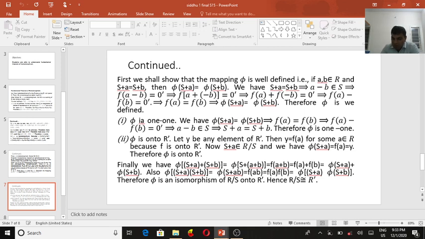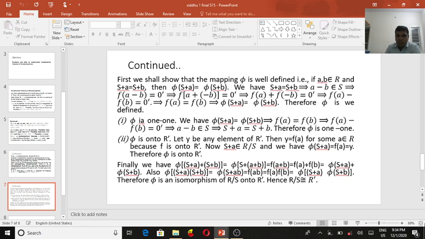And f(a) = f(b) means π(S + a) = π(S + b). Since the kernel is equal to 0', f(a) + f(−b) = 0', so f(a) − f(b) = 0 means f(a) = f(b), that is, π(S + a) = π(S + b). So π is well defined.